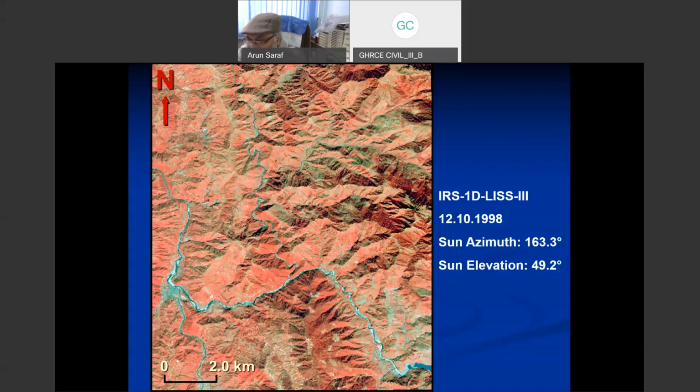As you can see, in this image the river is flowing in the valley, that means not suffering from FTP, whereas the original image is suffering from FTP. When we combine from IHS to RGB, this is the final product. However, one thing we have achieved very distinctly and significantly is that we don't have to rotate the image. Here you can see that north is upward, and we could get rid of this FTPP.